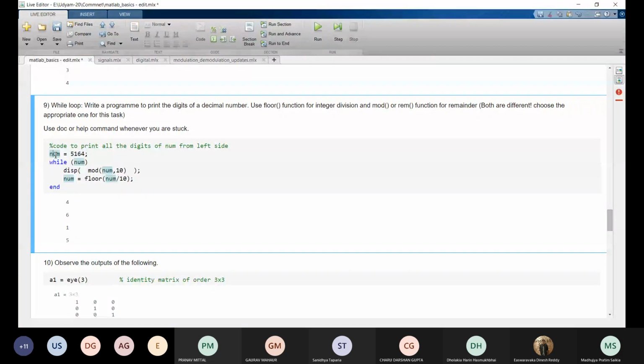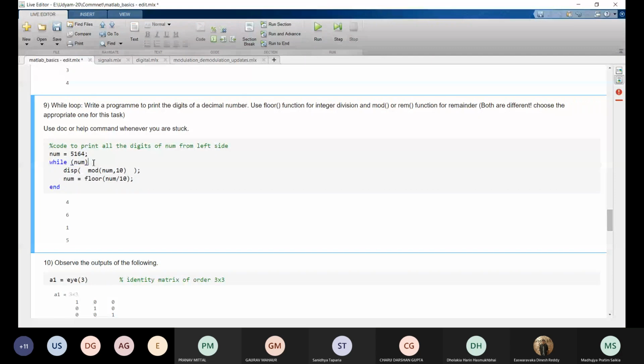This extracts the last digit from num, and now we are deleting the last digit by doing num by 10. Here in MATLAB, num by 10 will be 516.4. So we have to add the floor function here.